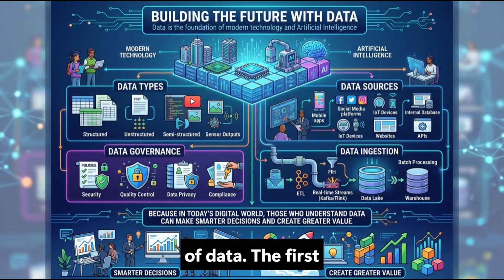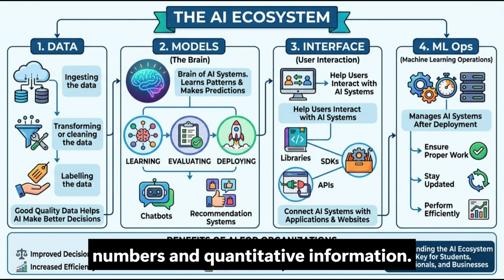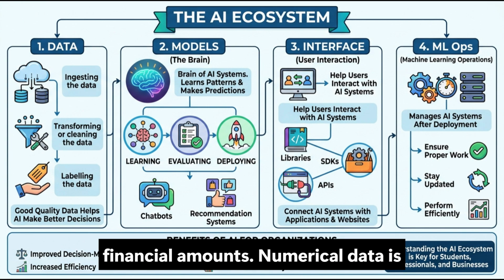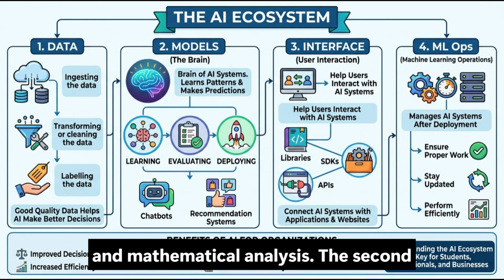There are different types of data. The first type is numerical data. Numerical data consists of numbers and quantitative information. Examples include sales figures, temperatures, exam scores, and financial amounts. Numerical data is widely used in statistics, forecasting, and mathematical analysis.